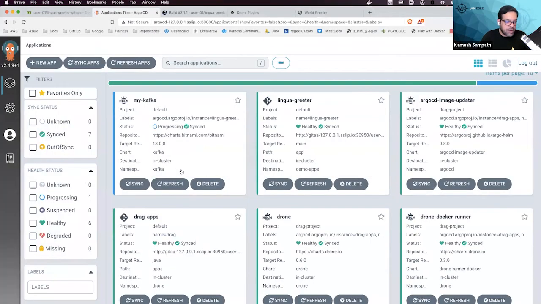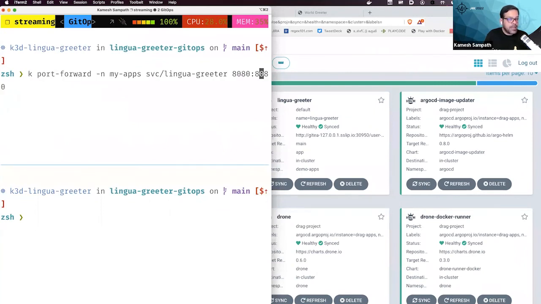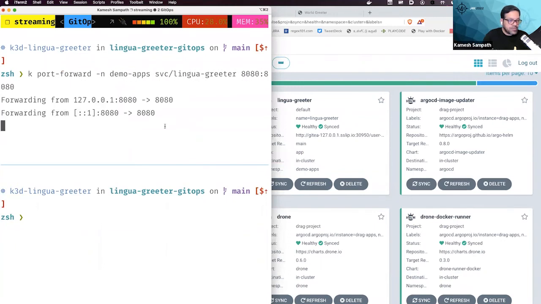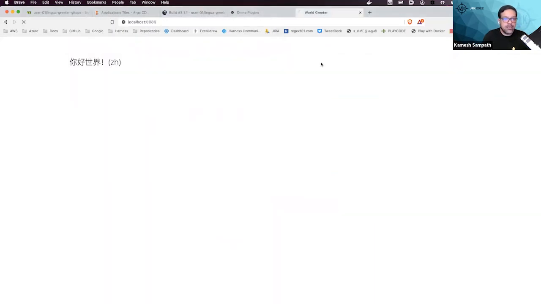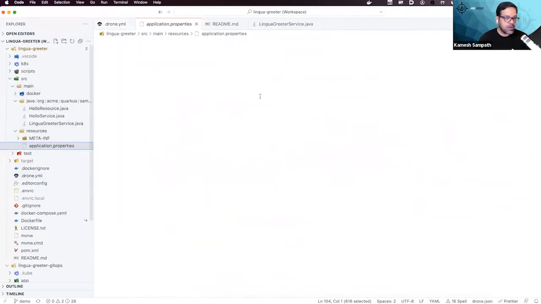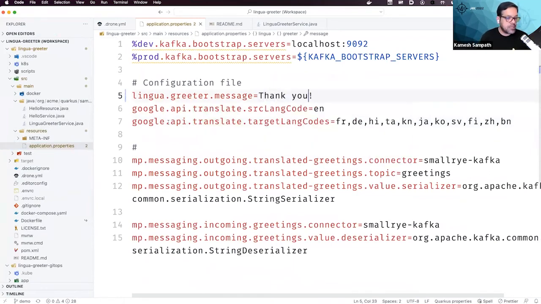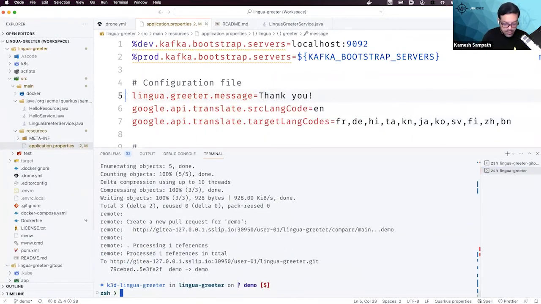So if I do the same port forward from here, let me go back and do one little thing. Just do K port forward, and instead of my apps, I just give demo apps. And you should start seeing the same thing here. This is the first one that comes, and then you should start to see the translated messages come up here. While that comes, let's say I want to say goodbye, or say thank you for attending my session. And then I say git commit.